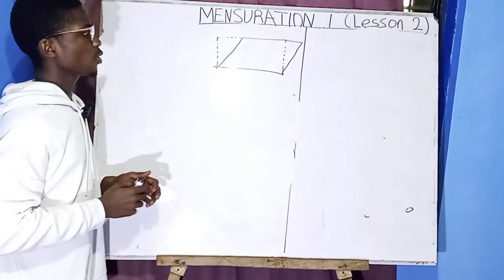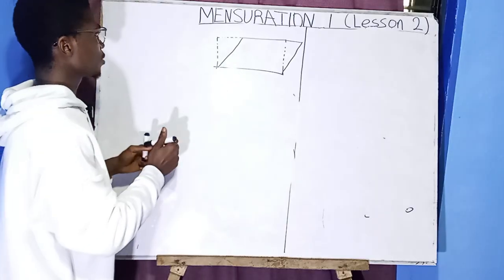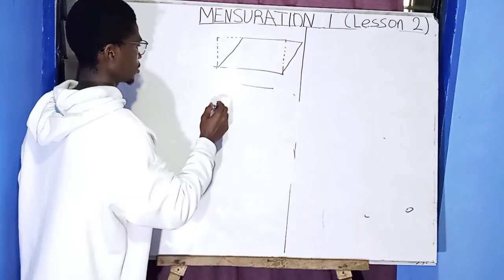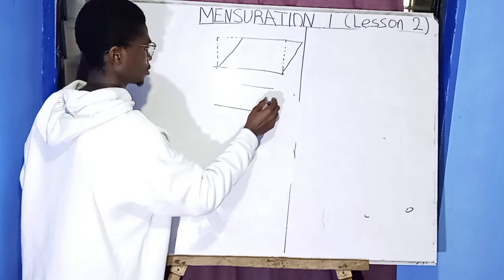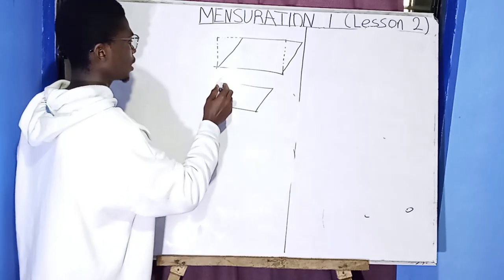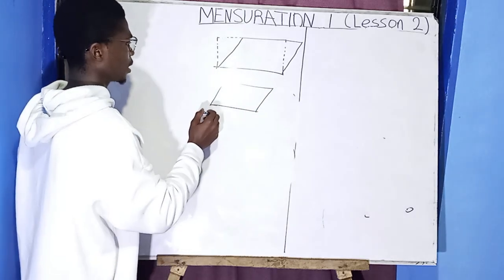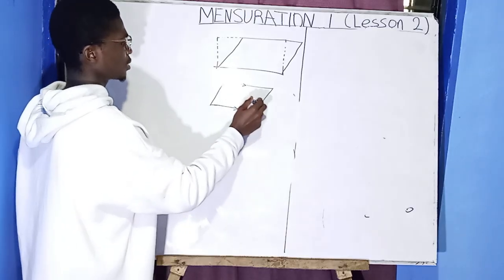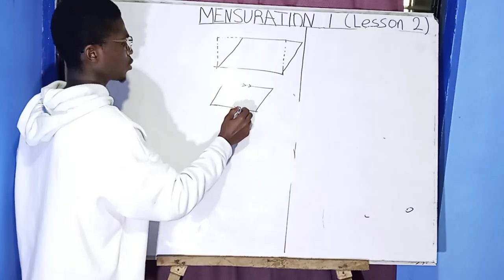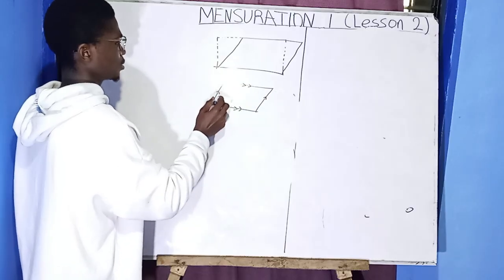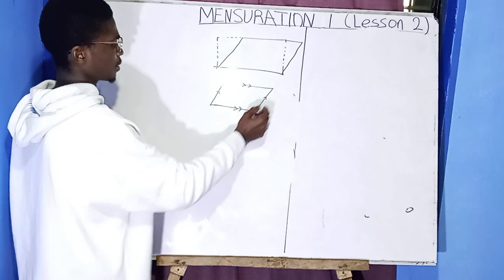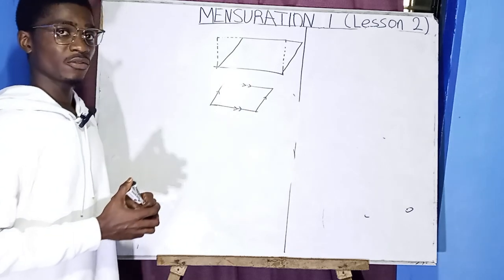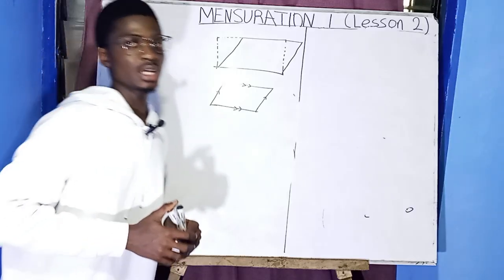Can you see it on the board? So this is a parallelogram. Always when you see a tilted rectangle, it's called a parallelogram. This side is parallel to this side. This side is also parallel to this side. This side is the same as this side, because it is a rectangular figure which has been pushed a bit.